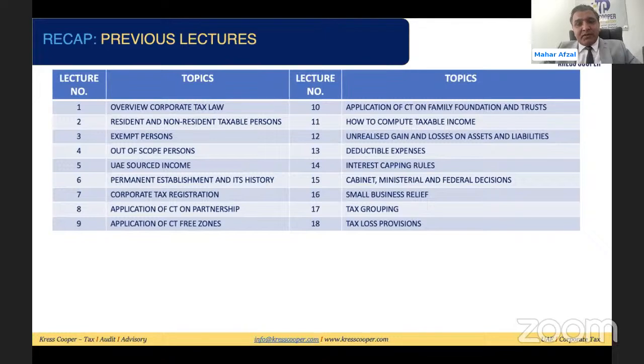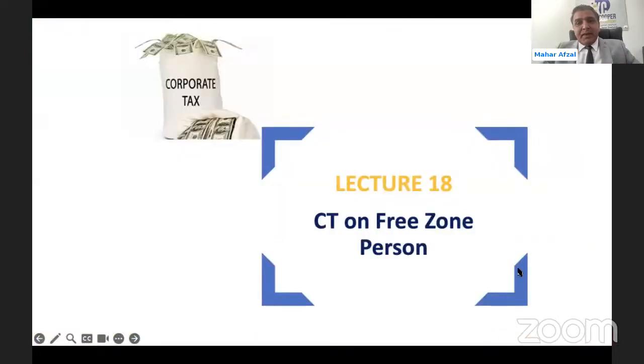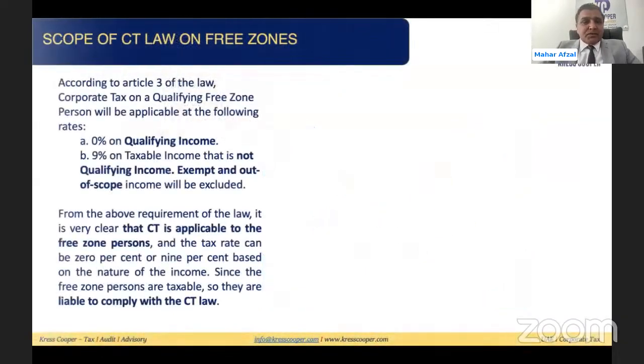So as I mentioned, in this lecture we are going to discuss corporate tax on free zone persons. We all know that as per Article 3 of the UAE corporate tax law, 0% corporate tax will be applicable on the qualifying income. Any income which is non-qualifying income will be subject to tax at 9%.